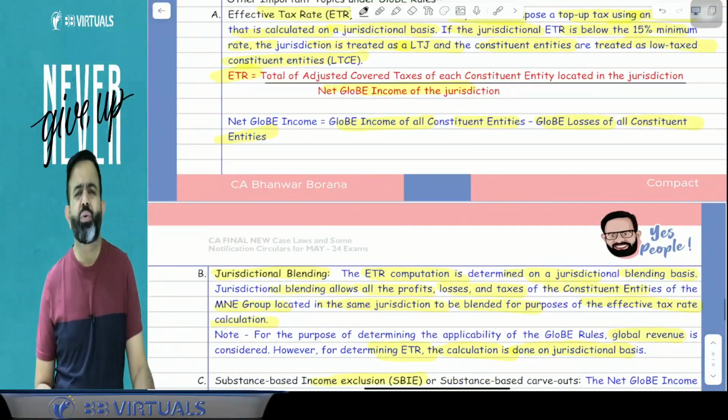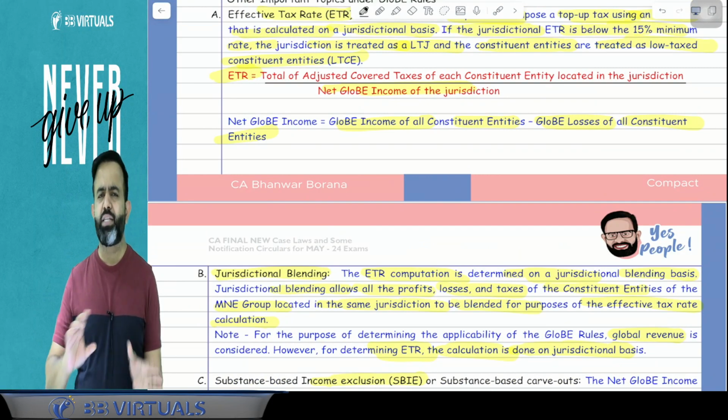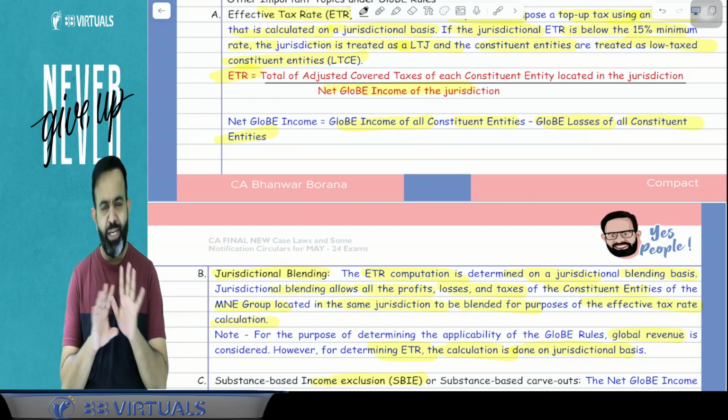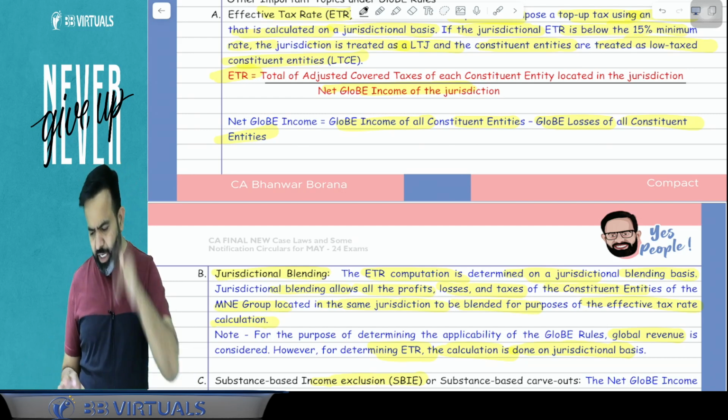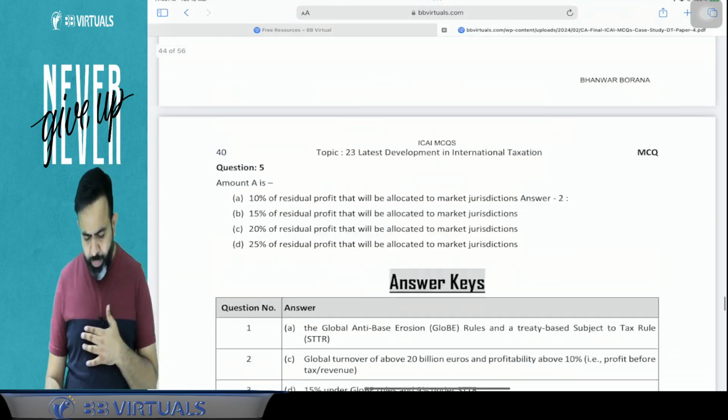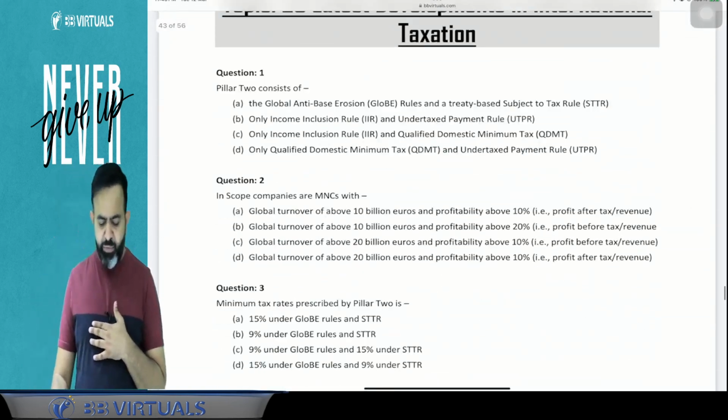Now from this topic you can get only MCQs. I feel you will get 1 or 2 marks MCQs. Obviously you will not get a practical question or any big theory question, only MCQs. And here ICAI has given 5 MCQs. So 2 MCQs we already discussed. Let's discuss the first MCQ.